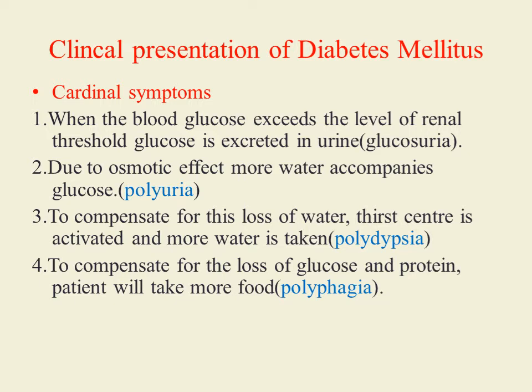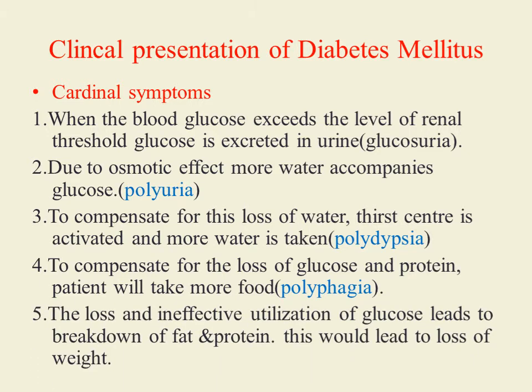So there are total 3 cardinal symptoms: polyuria, polydipsia and polyphagia. The loss and ineffective utilization of glucose leads to breakdown of fat and protein, and this would lead to loss of weight. So loss of weight is also a common presentation in diabetes mellitus.